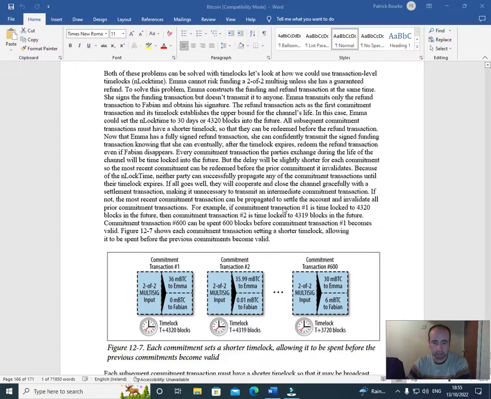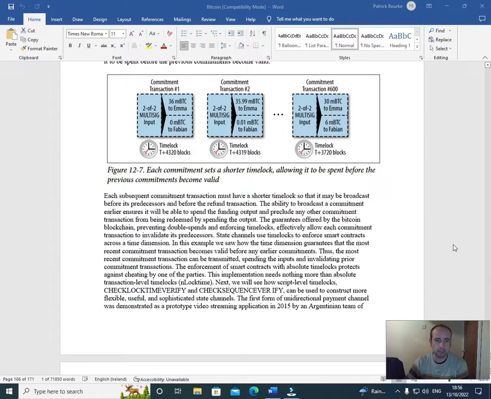For example, if commitment transaction 1 is time locked to 4,320 blocks in the future, then commitment transaction #2 is time locked to 4,319 blocks in the future. Commitment transaction #600 can be spent 600 blocks before commitment transaction #1 becomes valid. Figure 12.7 shows each commitment transaction setting a shorter time lock, allowing it to be spent before the previous commitment becomes invalid.